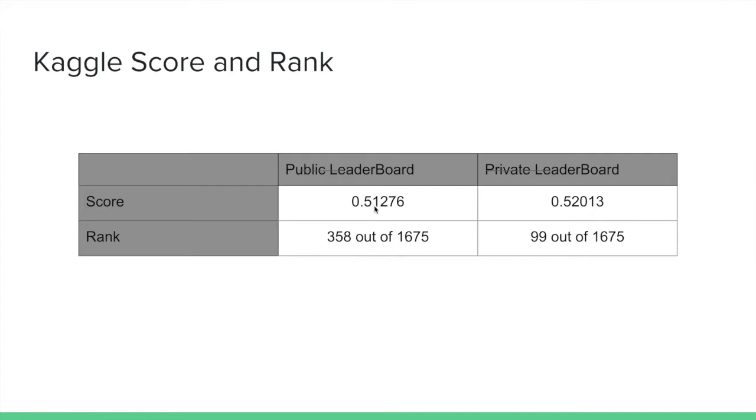And our score for the public leaderboard is higher than the private. We got 0.51276. However, we only got the rank of 358 out of 1,675. As you can see here, there is a huge difference between the public and the private leaderboard. This is also one of the talking points about this competition. People are getting hugely different rankings between the public and the private.